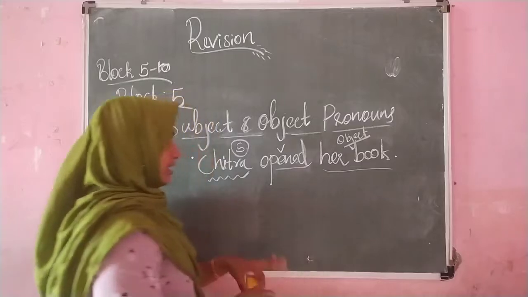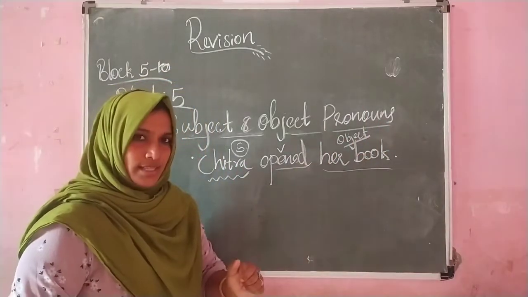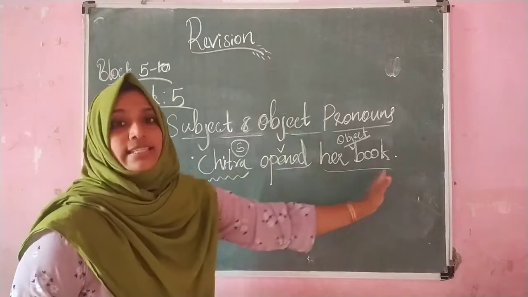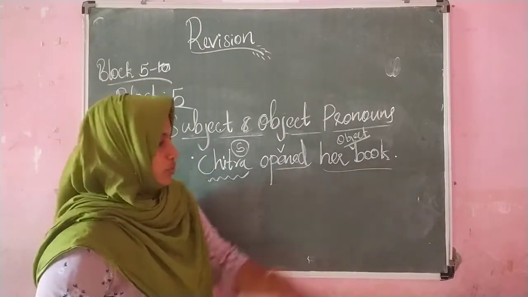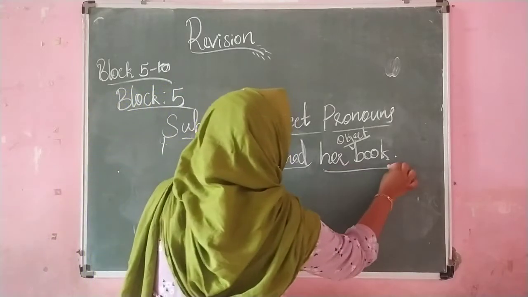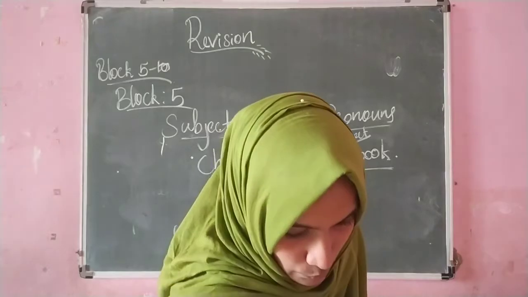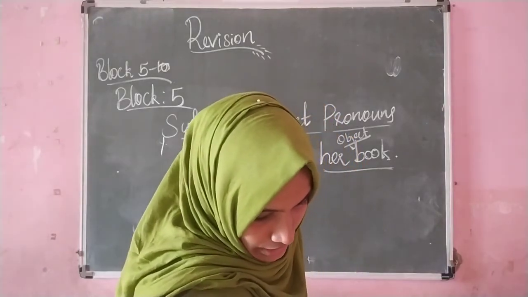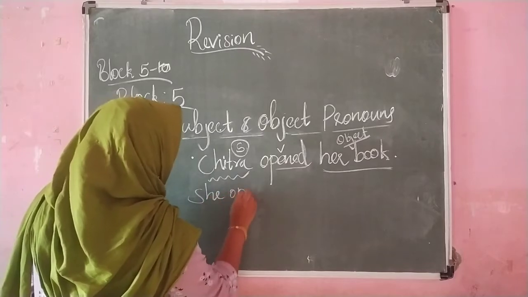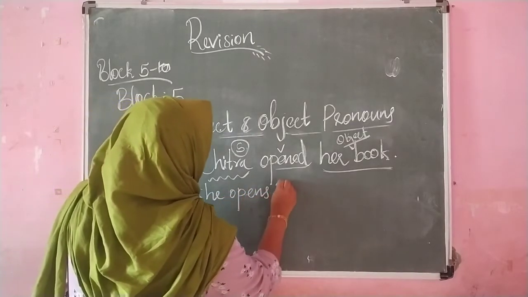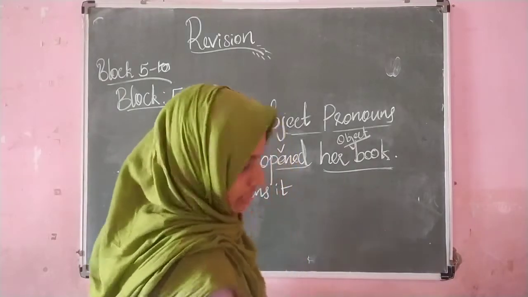Means what the sentence is telling us. What the sentence is telling us? Yes, the sentence is telling that Chitra opened her book. So this her book is the object here. Okay. Then let's see one more sentence like, she opens it each day in class.